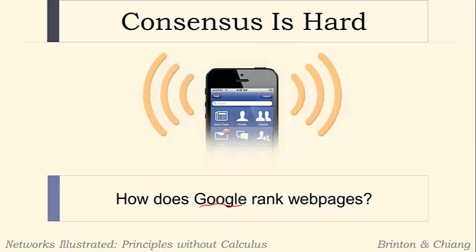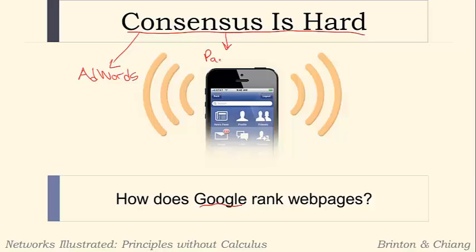So this is united under the general theme that consensus is hard, which is the second principle that we go through and the optional reading available for this course. Under that window, we also have what's called AdWords, which is Google's way of selling ad spaces to people. And we look at that as well. We're not going to have time to look at that in this course, but we do that in the book, and perhaps in a future offering on this course, we'll go back and revisit that.